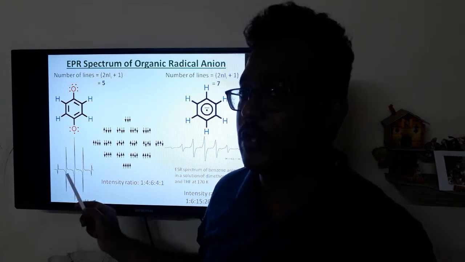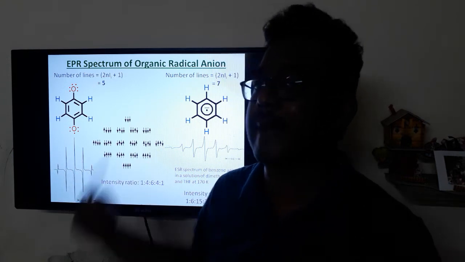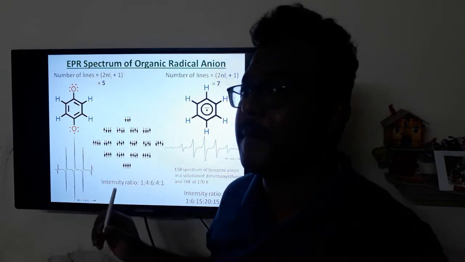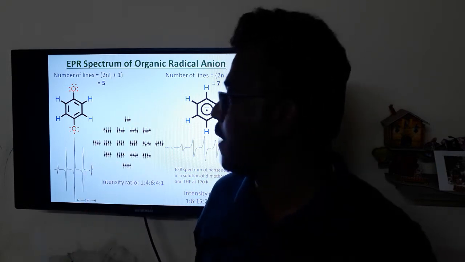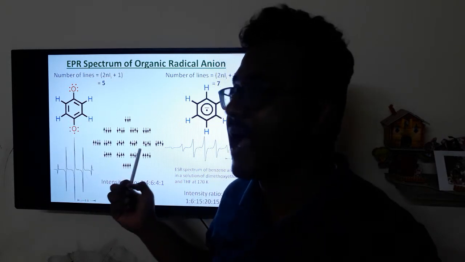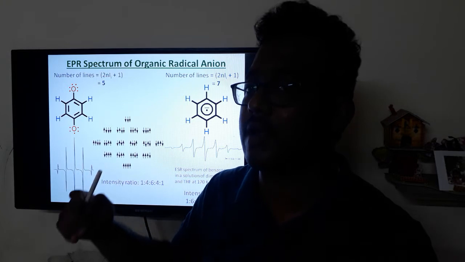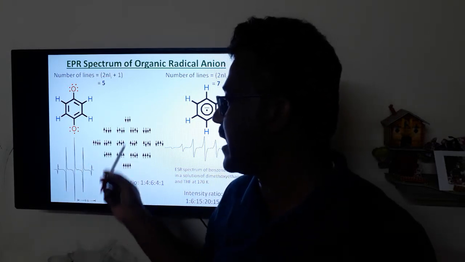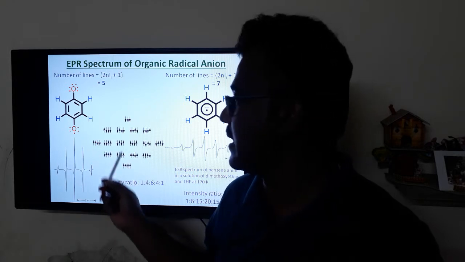But what about the intensity ratio? Instead of using Pascal's triangle, I have given it in the form of possible orientations of the four hydrogen nuclei. Each can have two spin states, either clockwise or anti-clockwise. On that basis, I got five different energies.